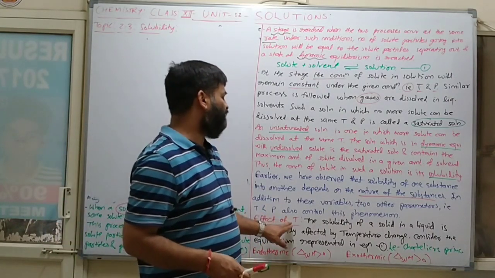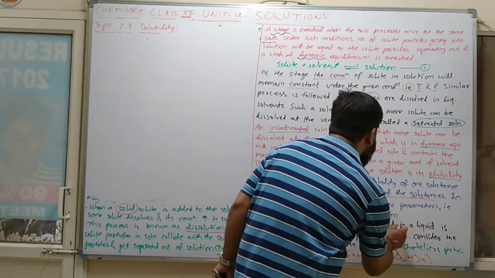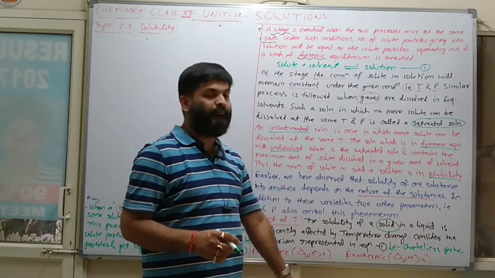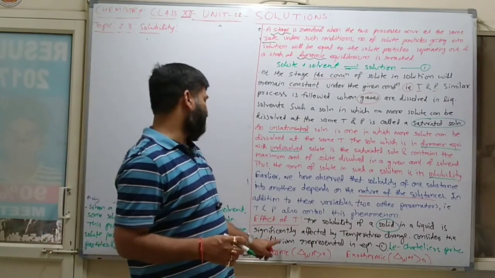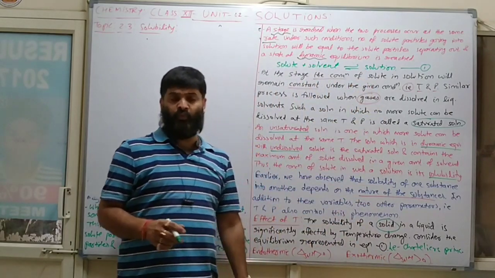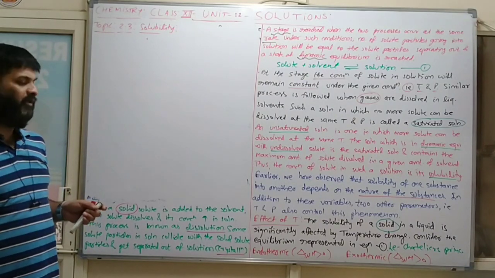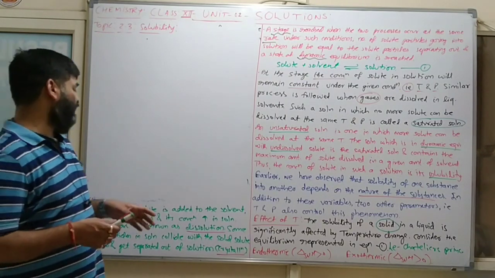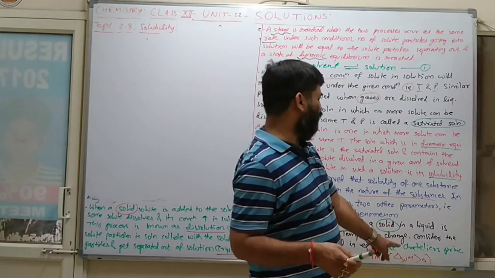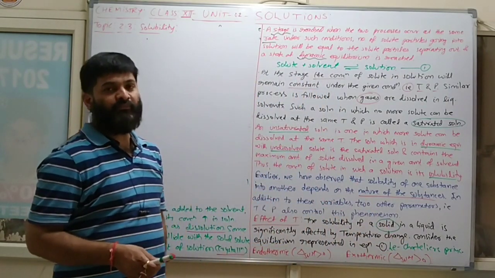Clear? Now, the effect of temperature on the solubility of a solid. Whenever a solid comes, the solubility of a solid in a liquid is significantly affected by temperature change. Clear? So consider the equilibrium representation in equation 1. If you are interested to explain the solubility of a solid in a liquid, then temperature will play a major role. And here one of the most important concepts will come, that is Le Chatelier principle, ionic equilibrium, 11th standard.